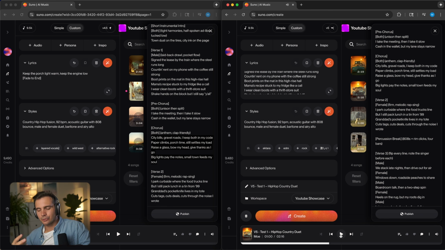You can tell that it's much more layered and it has more depth to it. Let's see how verse 2 sounds.